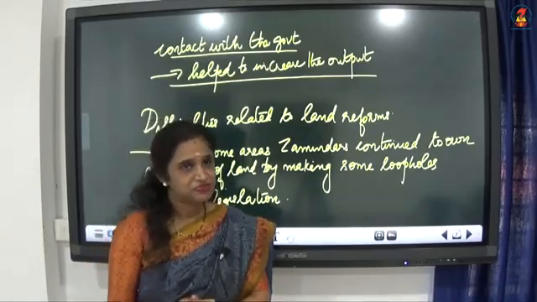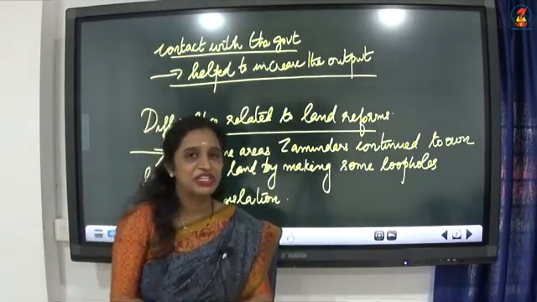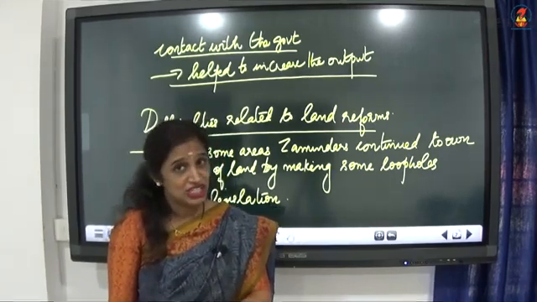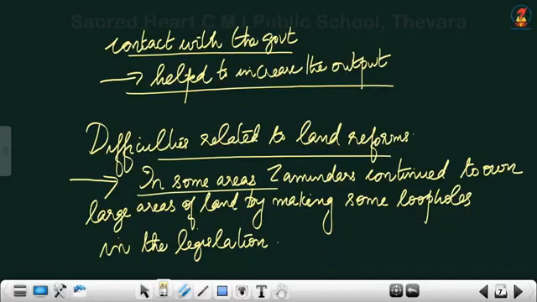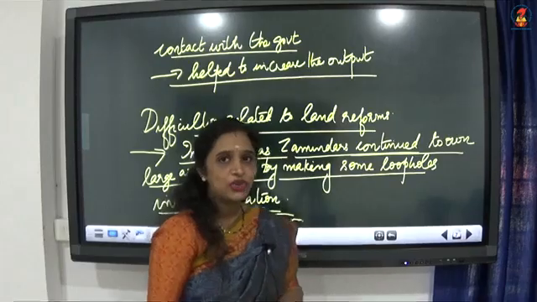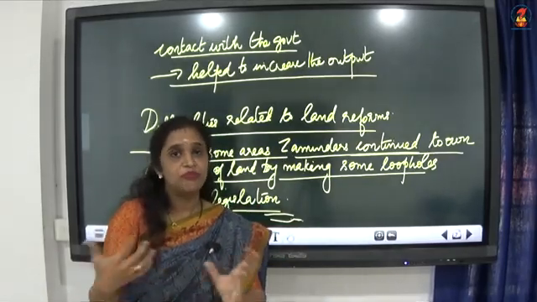Now coming to the difficulties related to the land reforms. The government had to face so many difficulties related to this land reform. Let us see what they are. In some areas, zamindars or landlords, not the zamindari system, landlords continued to own large areas of land by making some loopholes in the legislation. I told you these big landlords have good influence with some people in the government.